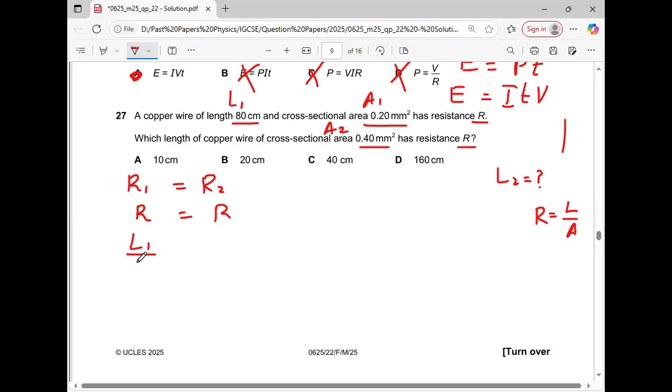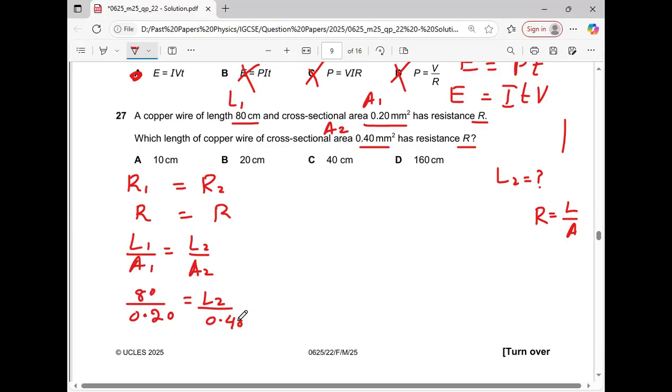L1 over A1 is equal to L2 over A2. 80 over 0.20 is equal to L2 unknown over 0.40. Okay.